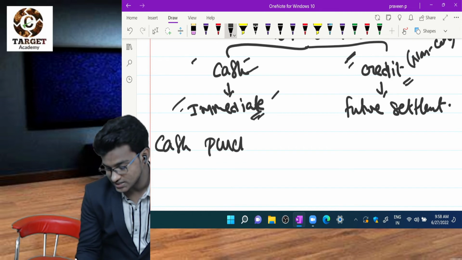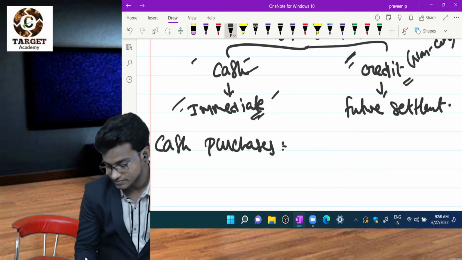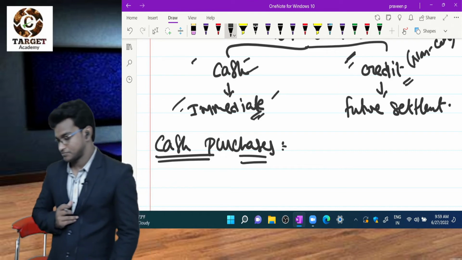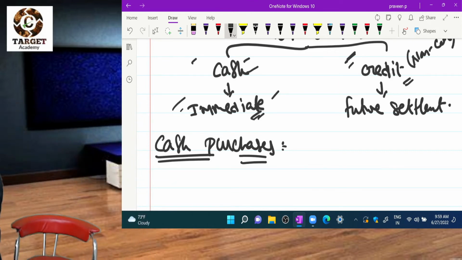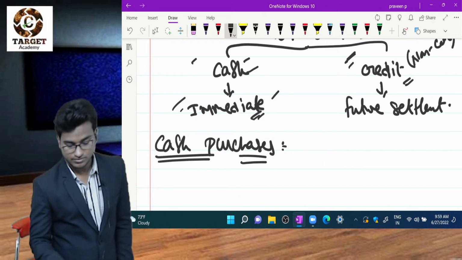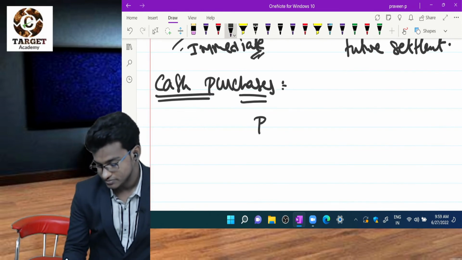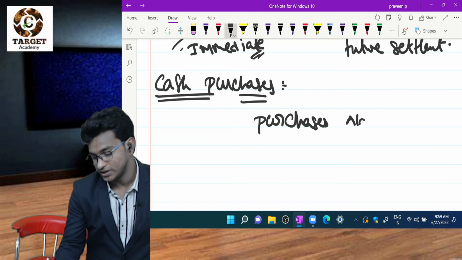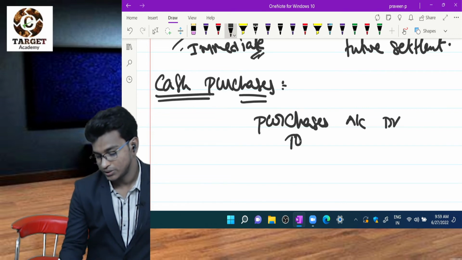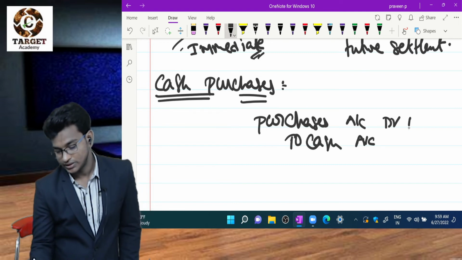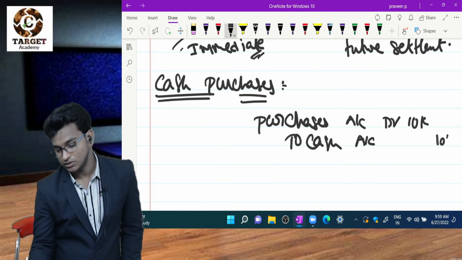Cash purchases, I need the journal entry. What is the journal entry for cash purchases? Purchases account debit to cash account, 10,000.